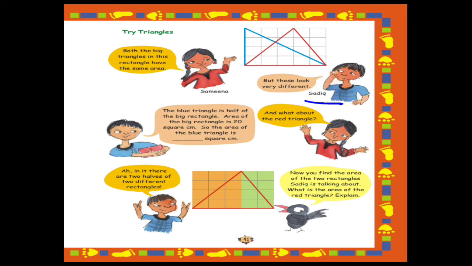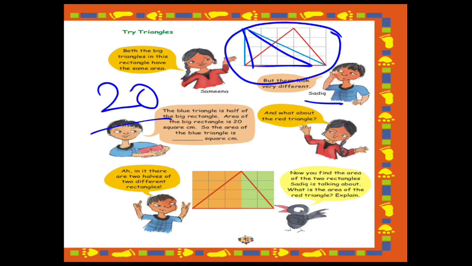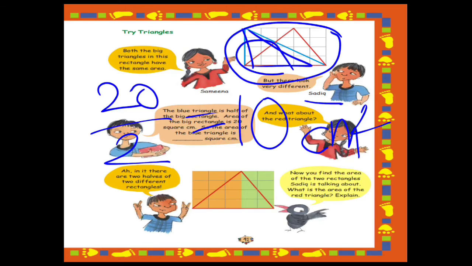Now Sadiq is saying that the area of the whole big rectangle is 20 square centimeter, and the area of this blue triangle is half of the rectangle. So how are we going to find the area? We will divide 20 by 2, because the area of the big rectangle is 20 square centimeter and the blue triangle is half of it. If I divide 20 by 2, the answer will be 10 centimeter square. So the area of this blue triangle is 10 centimeter square.